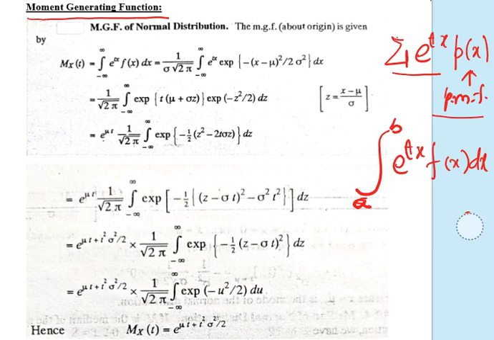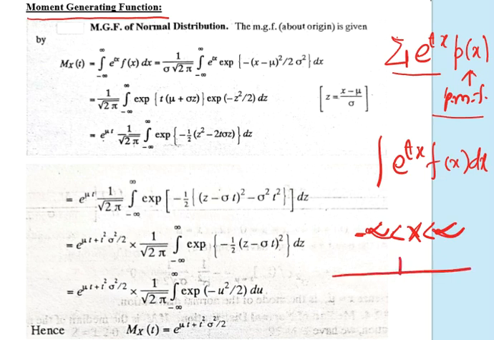Now in the case of our normal distribution, the variable x lies between minus infinity and plus infinity. That means x can take a value as small as minus infinity and as large as plus infinity.